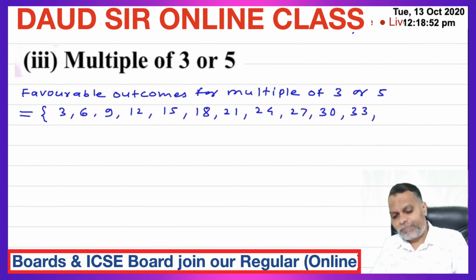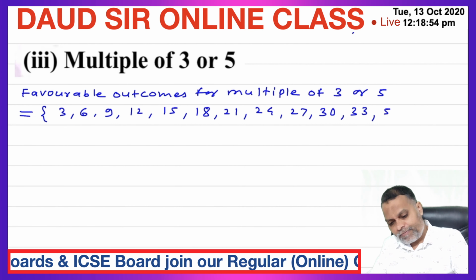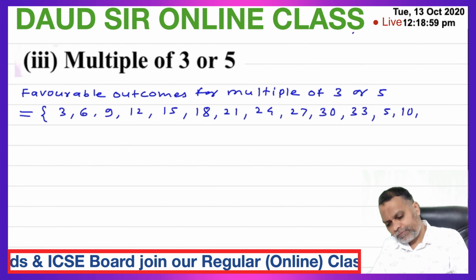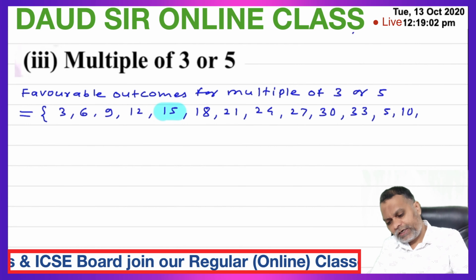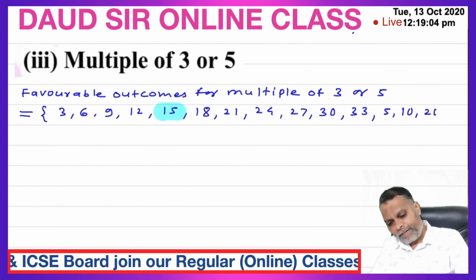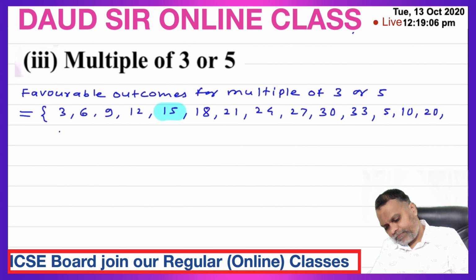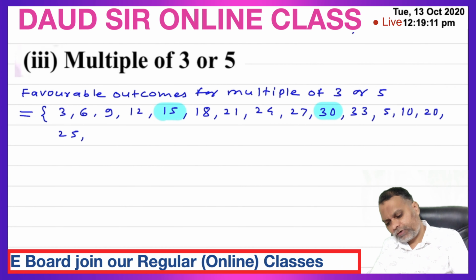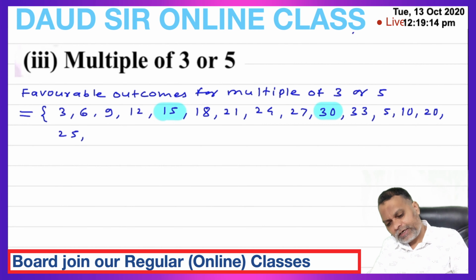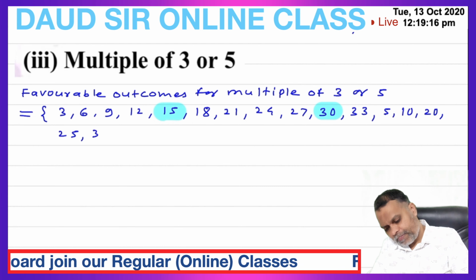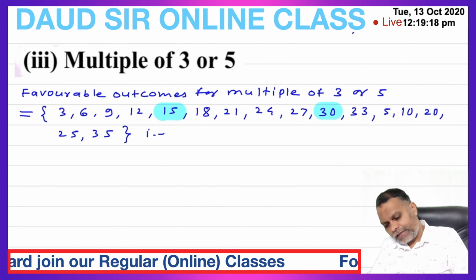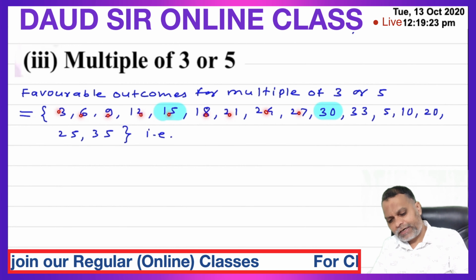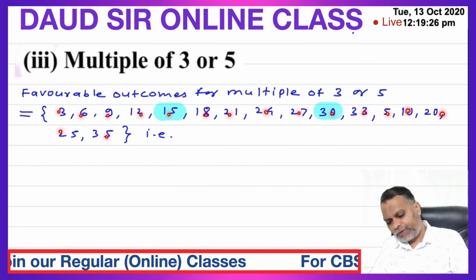Now write the multiples of 5. So 5 twos are 10, 15. 15 is already written here, so no need to repeat it. 20, 25, 30. 30 is written already, no need to repeat it. Then 35. Count carefully: 1, 2, 3, 4, 5, 6, 7, 8, 9, 10, 11, 12, 13, 14, 15, 16.